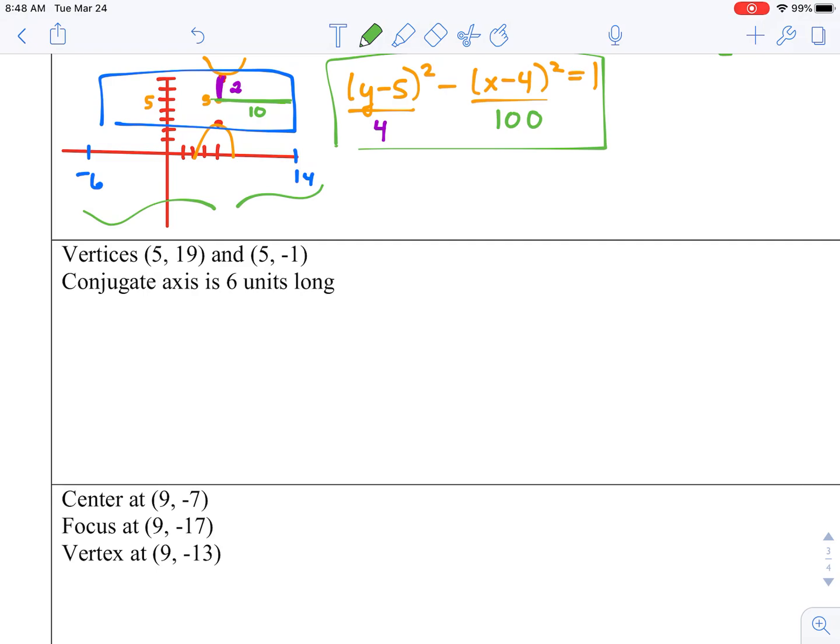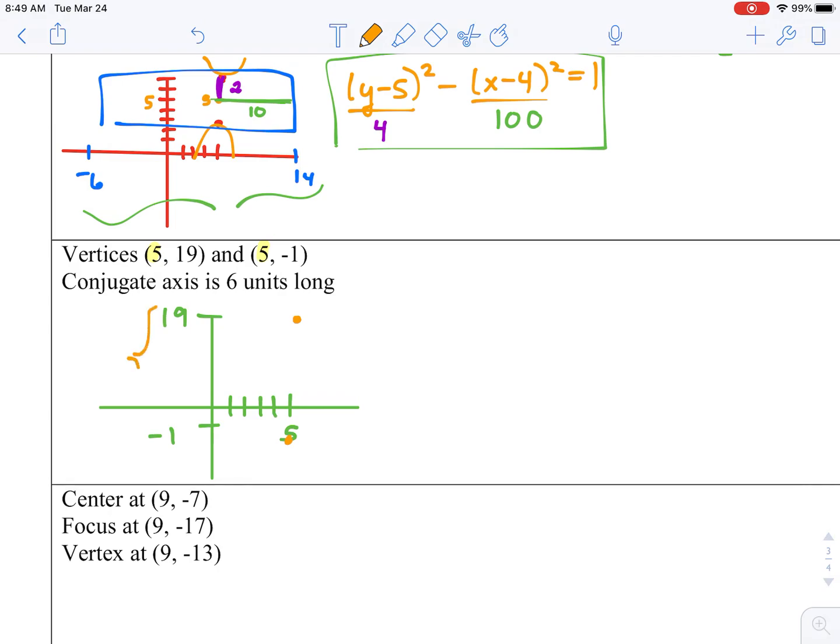Here they give you the vertices. This one you're kind of forced to draw a picture. You do know the x coordinate of the vertices, but you do need to find the y coordinate. If you are at 1, 2, 3, 4, 5, and then up at 19, and then 5, and then we're down at -1. If those are our vertices, what is halfway between?